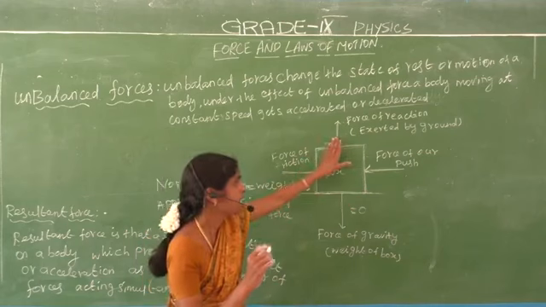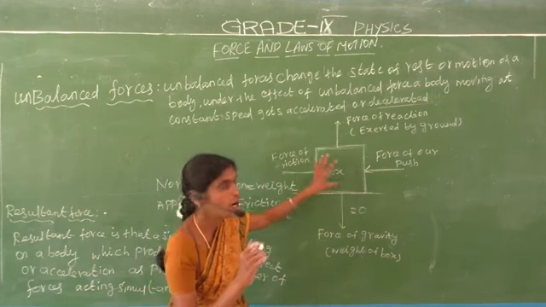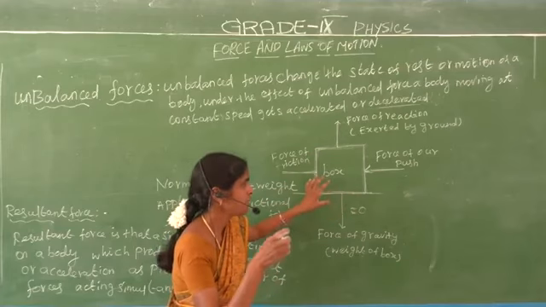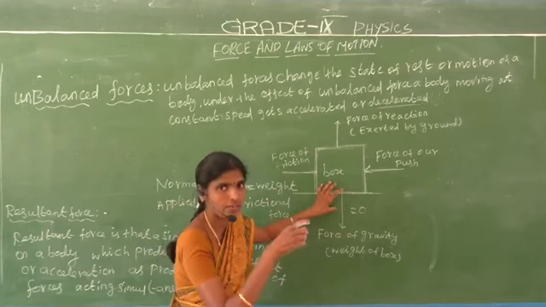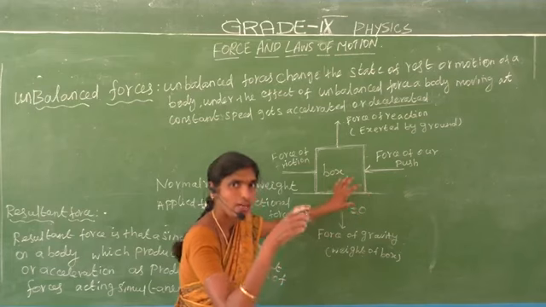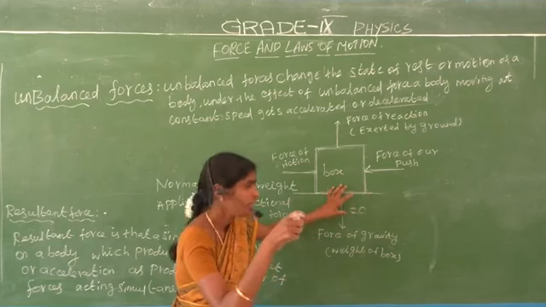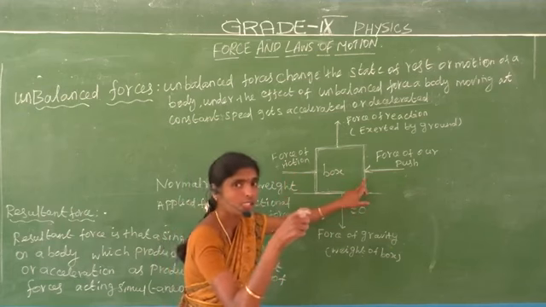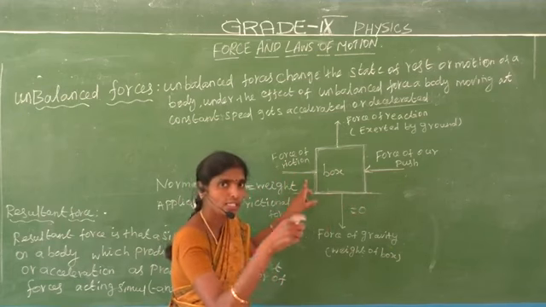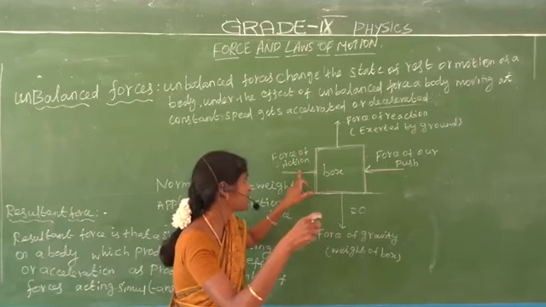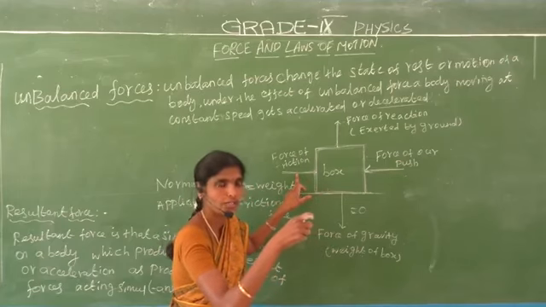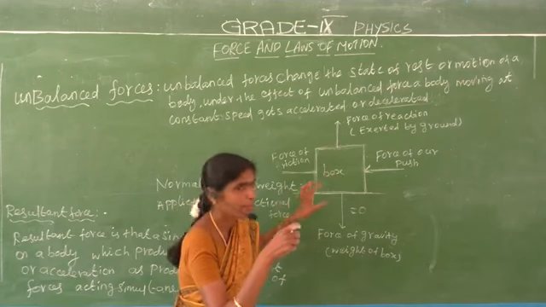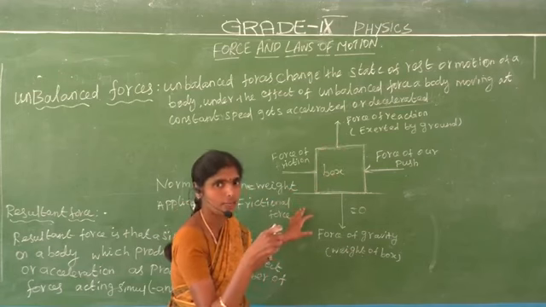So this is called the balanced force. All the resultant force is equal to 0. Suppose we move the object. We apply a force less than or equal to the frictional force. That means the object gets a balanced force only at that time.